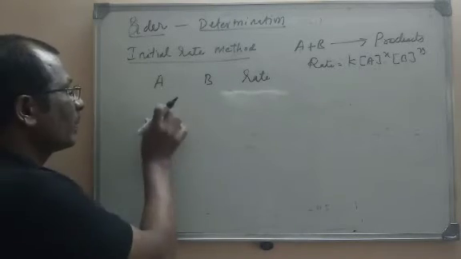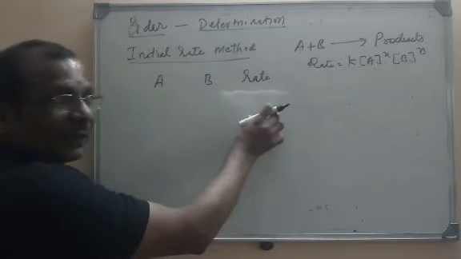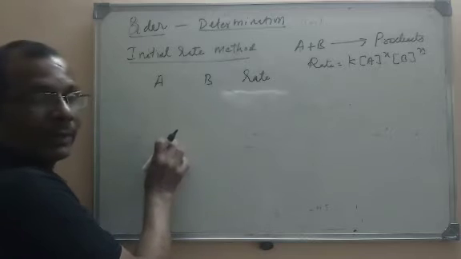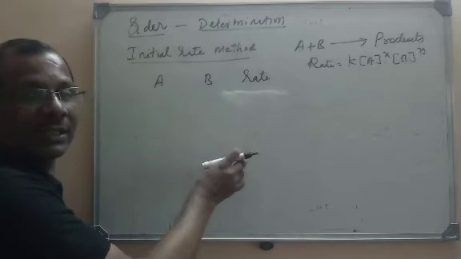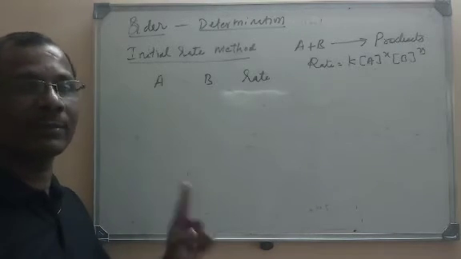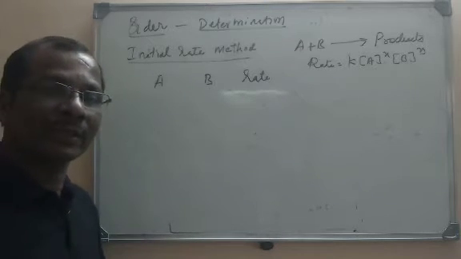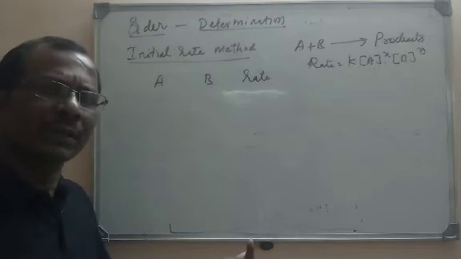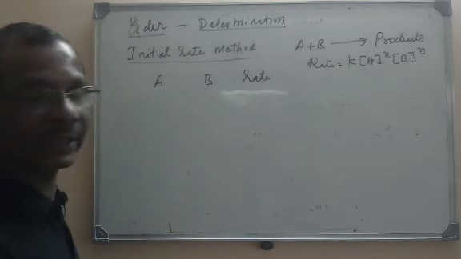One time I am keeping one of the concentrations constant and the other I am doubling, and I am finding the rate. Next step I am keeping the other one's concentration constant and the remaining one's concentration I am doubling. One time one reactant's concentration is doubled, the other reactant's concentration is kept constant. Next time the other's concentration is doubled and the first one is kept constant. Let me explain here.